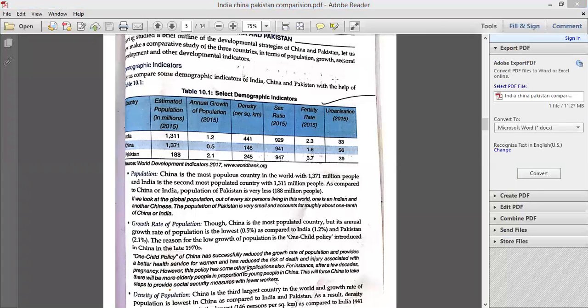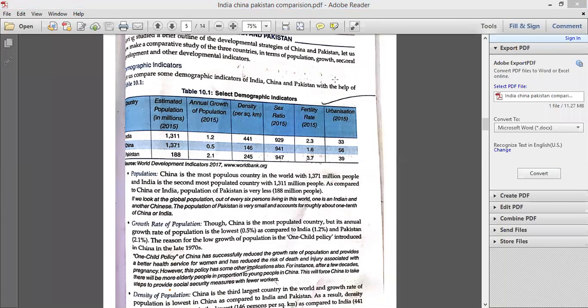Now, the second is annual growth rate of population. If I talk about the annual growth rate of population, you can see on your screen, India has almost 1.2% annual growth rate of population.